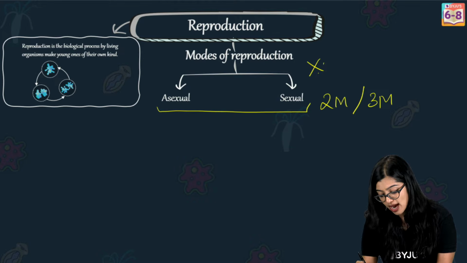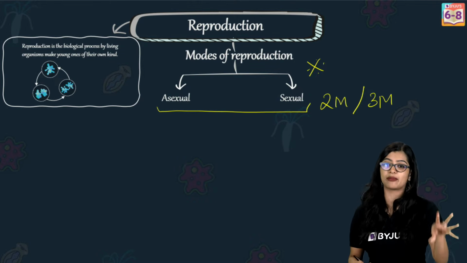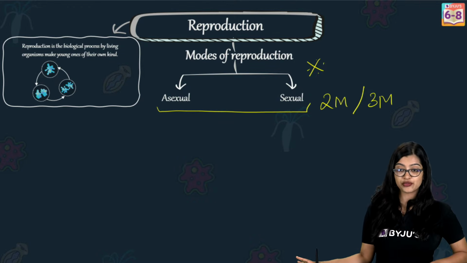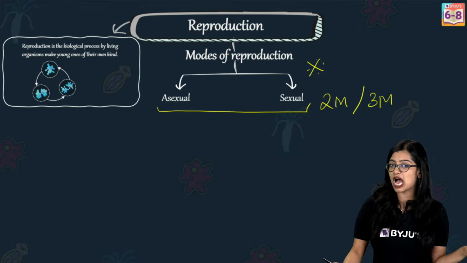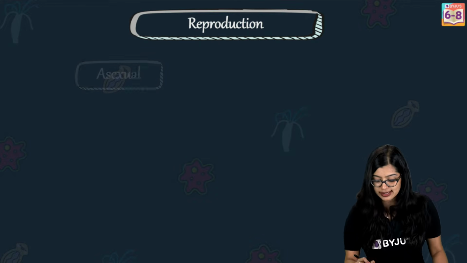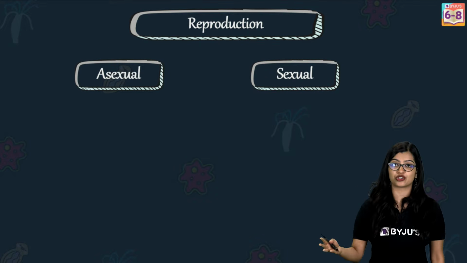So you can put a star mark next to this because this will come in your exams, right? The chances of this kind of question coming is very high. So put a star mark in your textbook. So let's understand more about sexual and asexual mode.